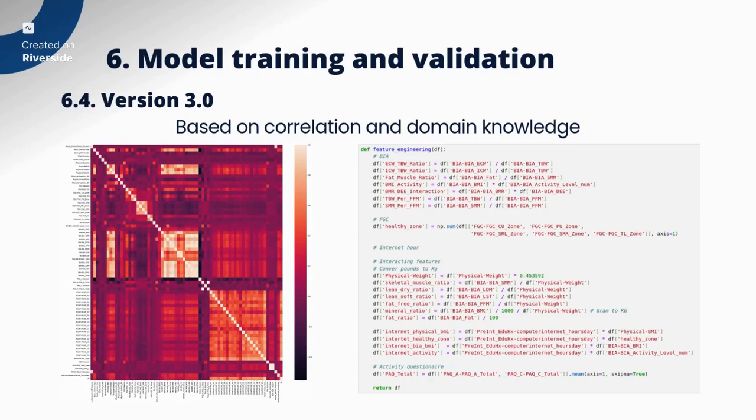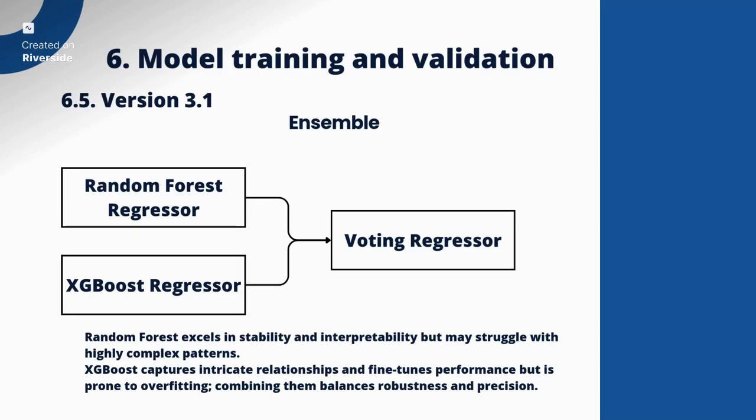As I mentioned before in the model selection section, we chose random forest and XGBoost because they are complementary models. This is because there is a trade-off between those two models. Random forest has good stability, but it cannot capture complex data. XGBoost, however, can capture complex data, but it tends to overfit. So when we combine these models, they cancel each other out and give us a very balanced predictive model.